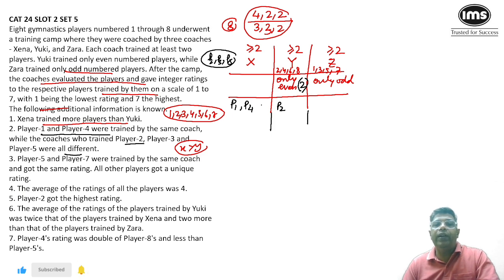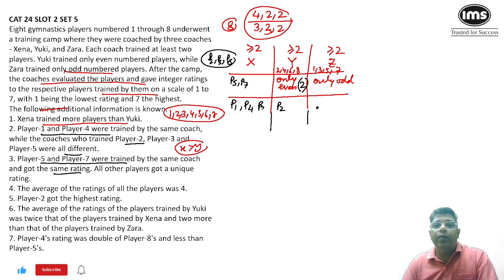Between P3 and P5, one will be trained by X and one will be trained by Z. And it says 5 and 7 were trained by the same coach and got the same rating. Now that's an interesting point. 5 and 7 both are odd numbers, right? Suppose X trains player number 5. In that case, he's going to train P7 also. Then Z will train only 1 odd-numbered player, and that is not possible because Z is going to train at least 2 players. So you cannot take player number 5 with X.